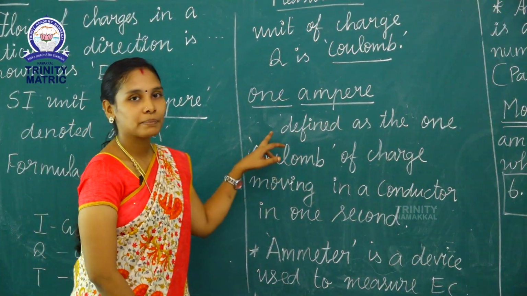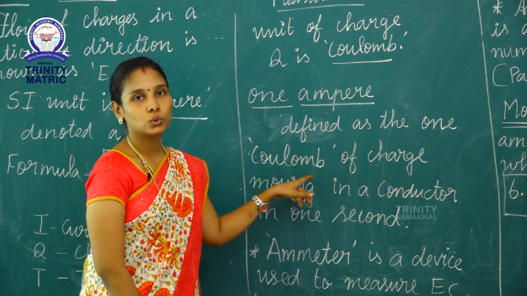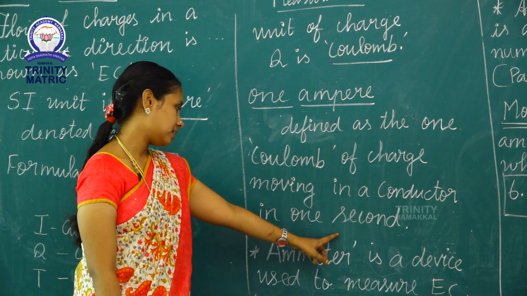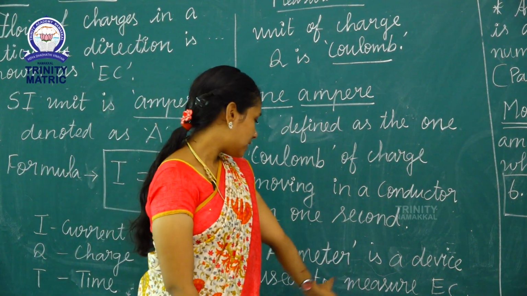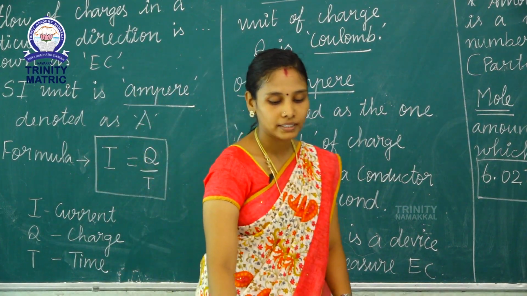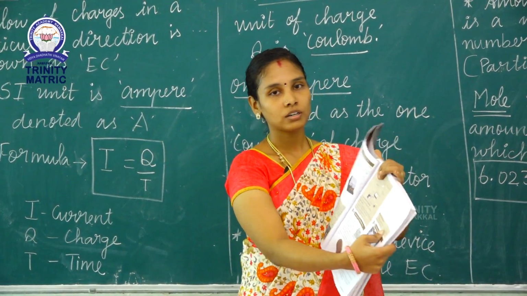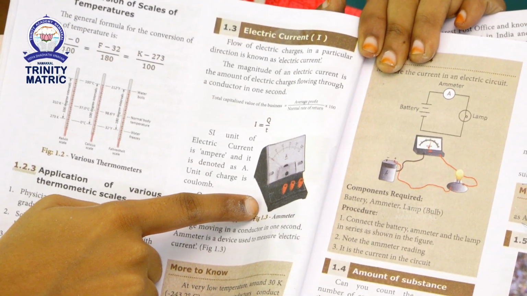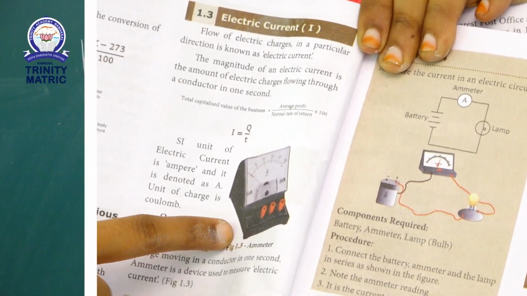1 ampere is defined as 1 coulomb of charge moving in a conductor in 1 second. The ammeter is a device used to measure electric current. Look at the textbook. This is an ammeter. It is used to measure the electric current.